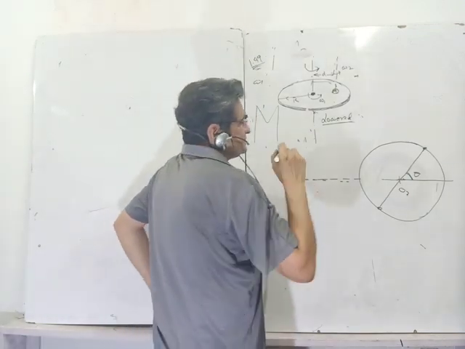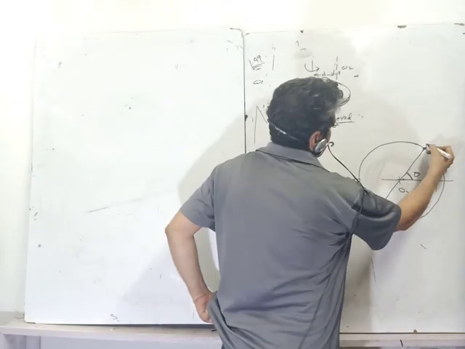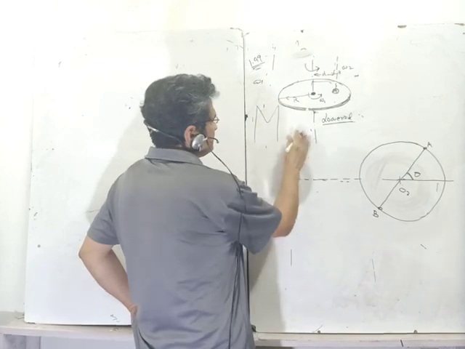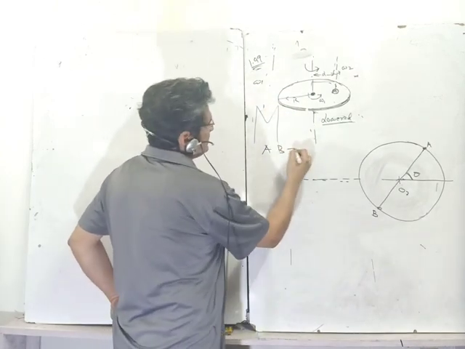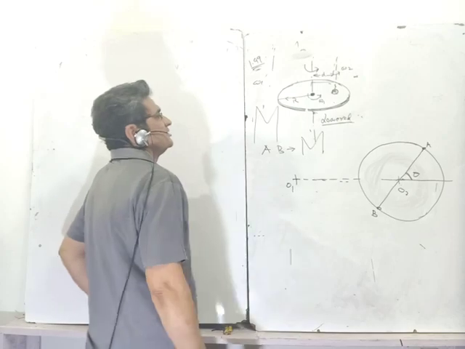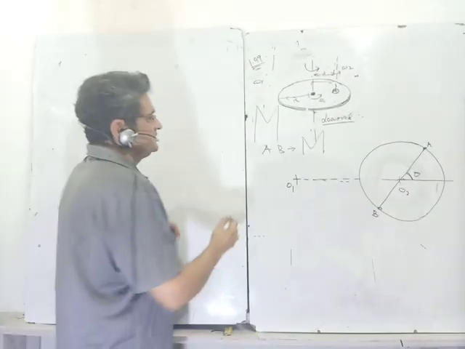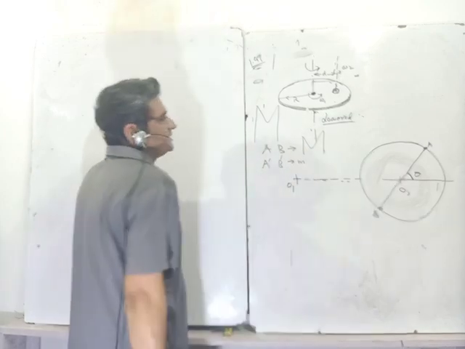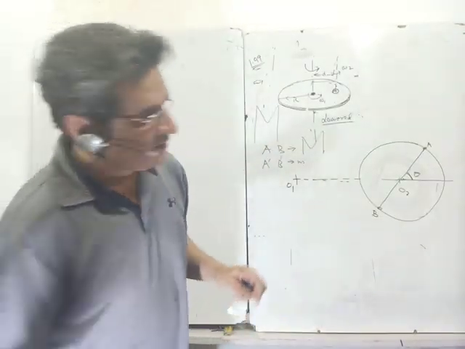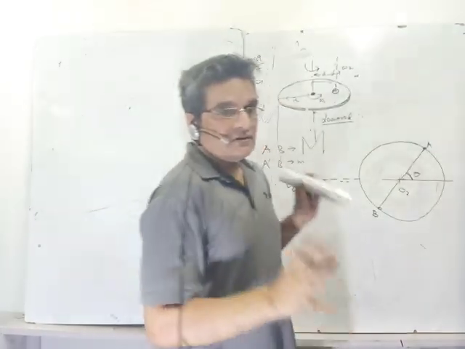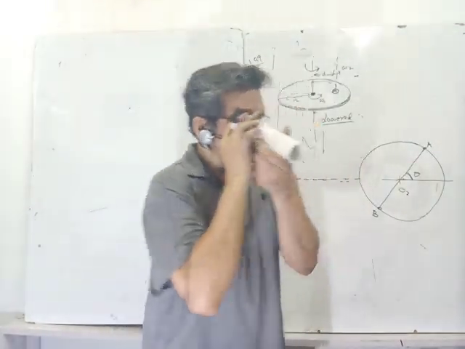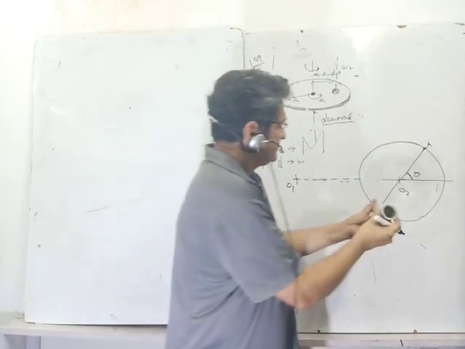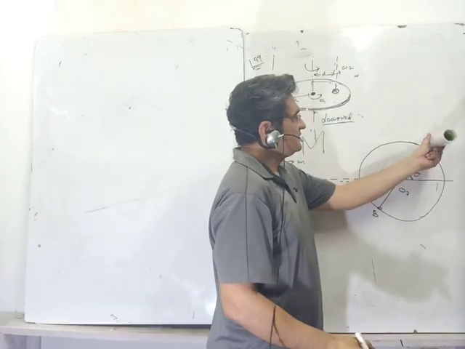Anyway, so I take points A and B on the bigger disk. So A and B happen to fall on the massive disk. I write big M because it's a massive disk. And A dash and B dash are on the smaller disk. All the points are in motion, but some observer is looking at the disk at only 2 locations, at this point and this point.